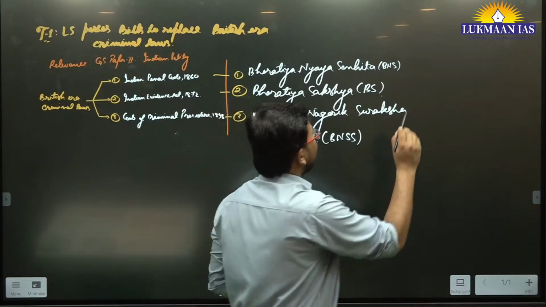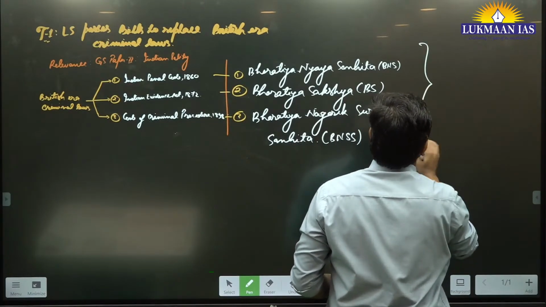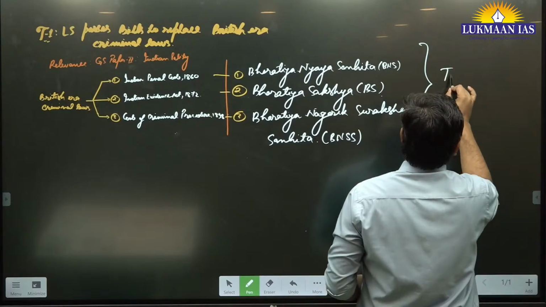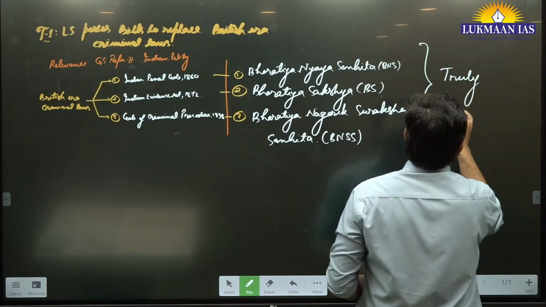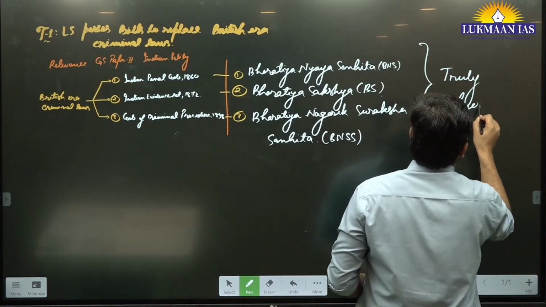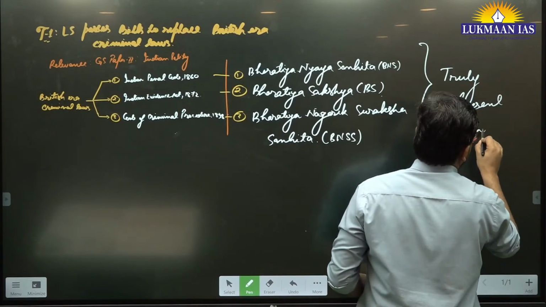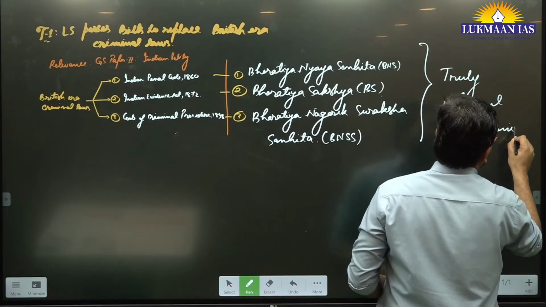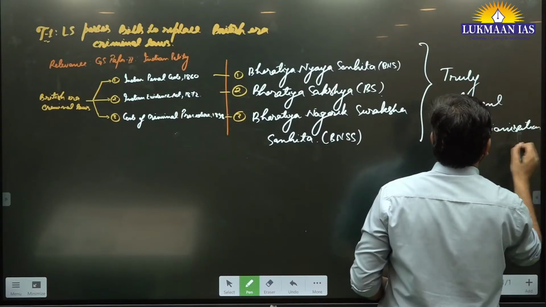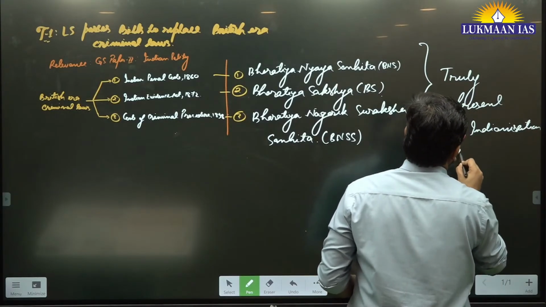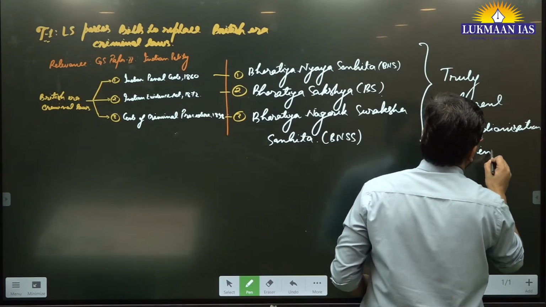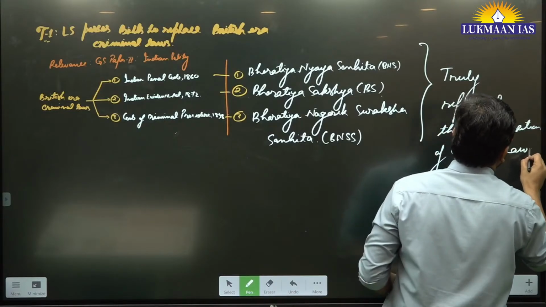Now the present government is saying that they truly represent the Indianization of criminal laws. This is the thing.